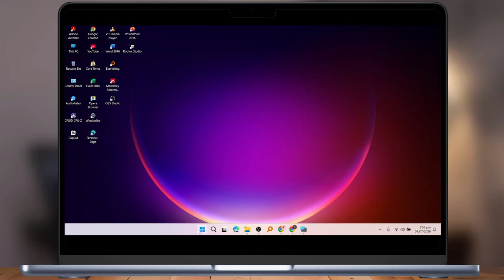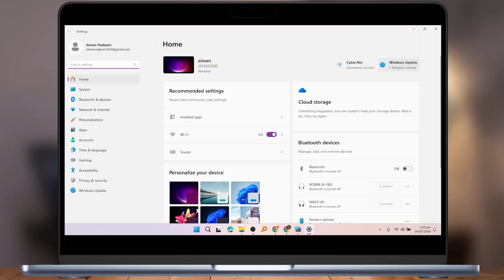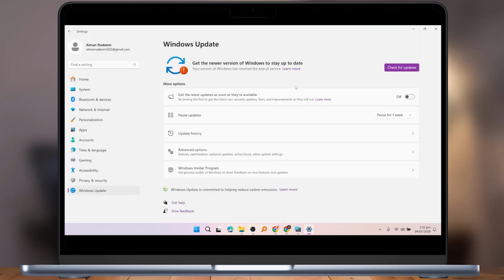Then go to the Start menu and click on Settings. Here, click on Windows Update. Now click on Check for Updates and allow Windows to search for available updates. If updates are available, download and install them completely. Keeping Windows updated can help improve browser stability and fix compatibility issues. After that, go back and restart your computer.